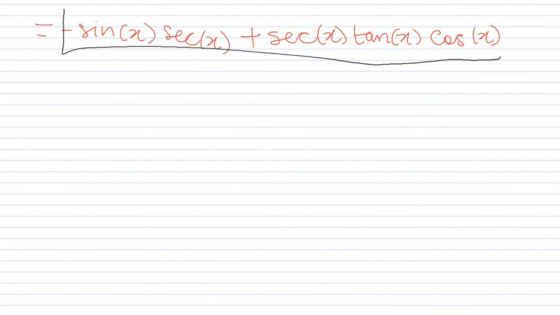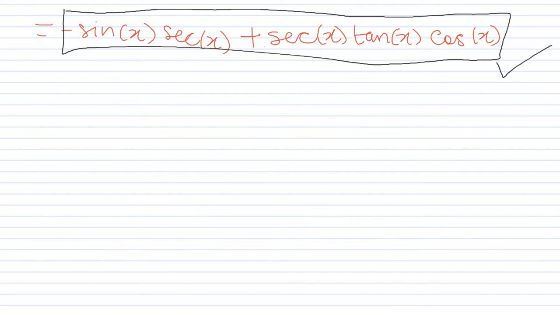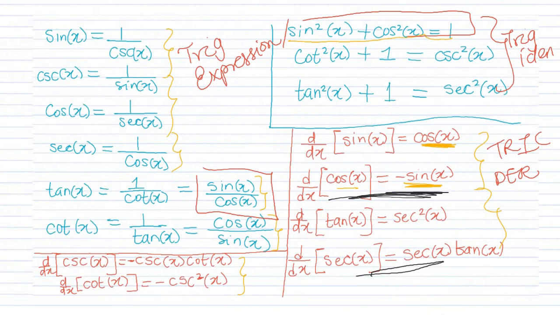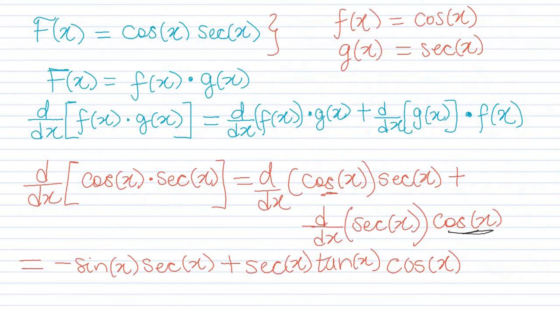But whenever you're working with trig, guess what? This answer is absolutely correct. Whenever you're working with trig, in order for you to have a neater and a more compact answer, you can use the trig expressions and trig identities that we have on the first page here. We can apply them and substitute them where needed in order for us to make our answer more compact and have an answer that is more direct and less complicated like this.